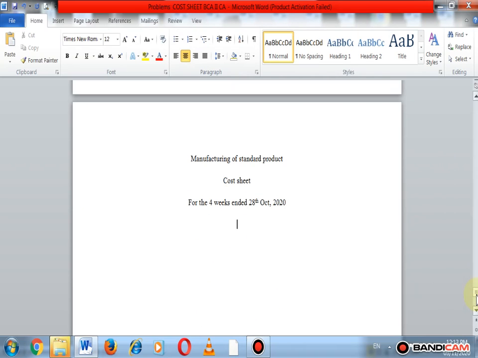First of all, to find out the cost of production per unit as well as cost of production in total cost. So here we find out the cost of production for 20,000 units.